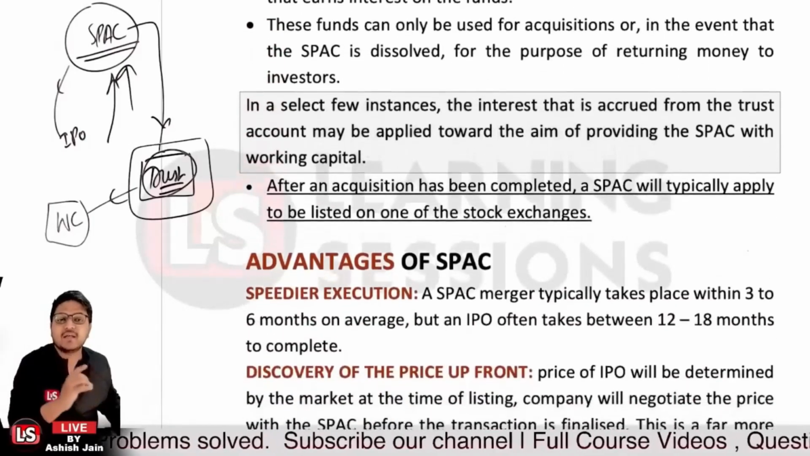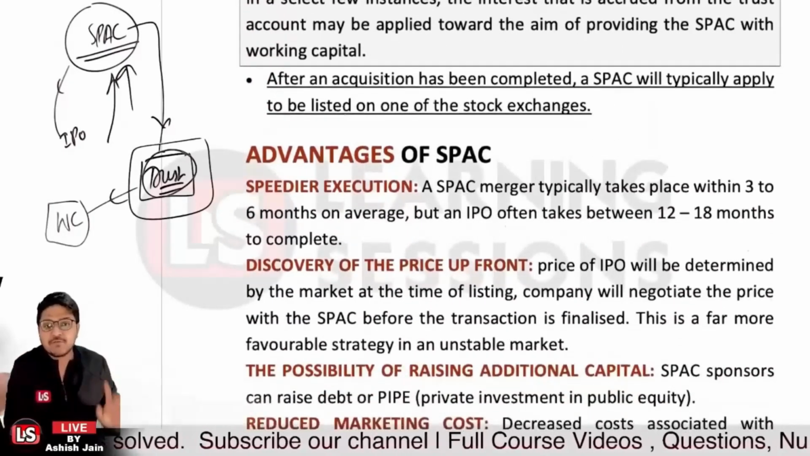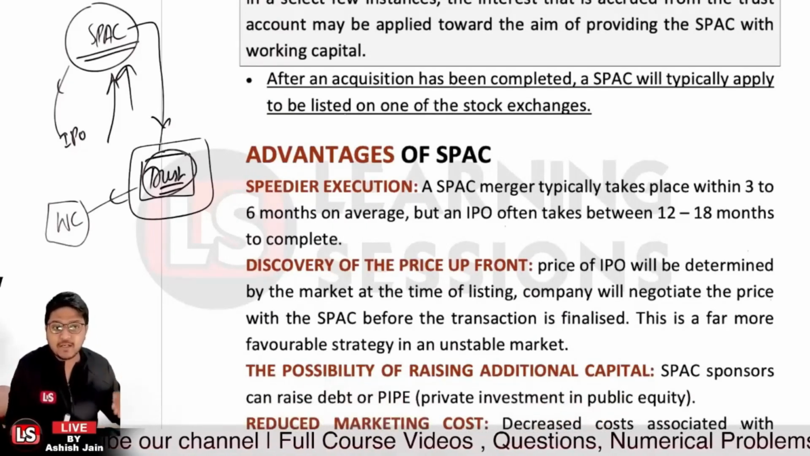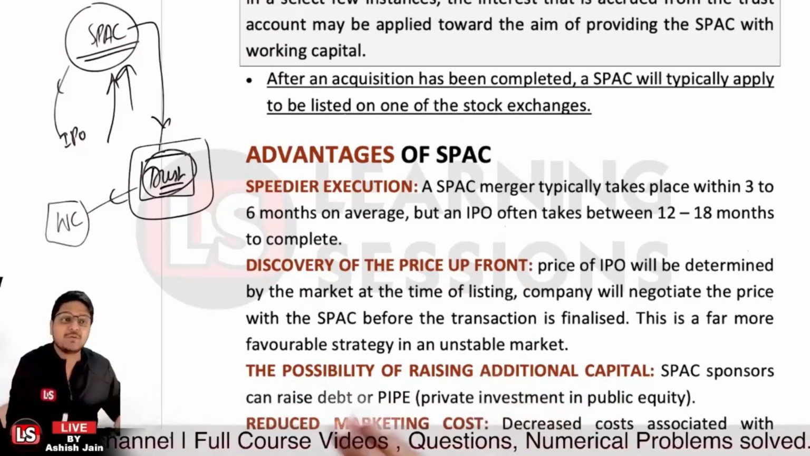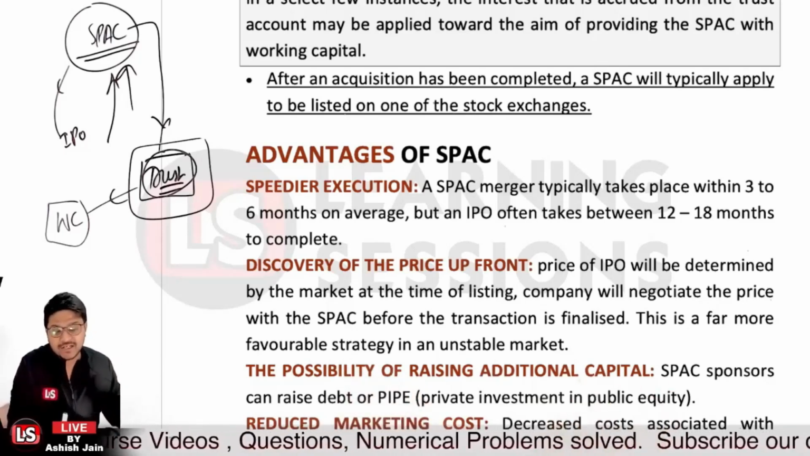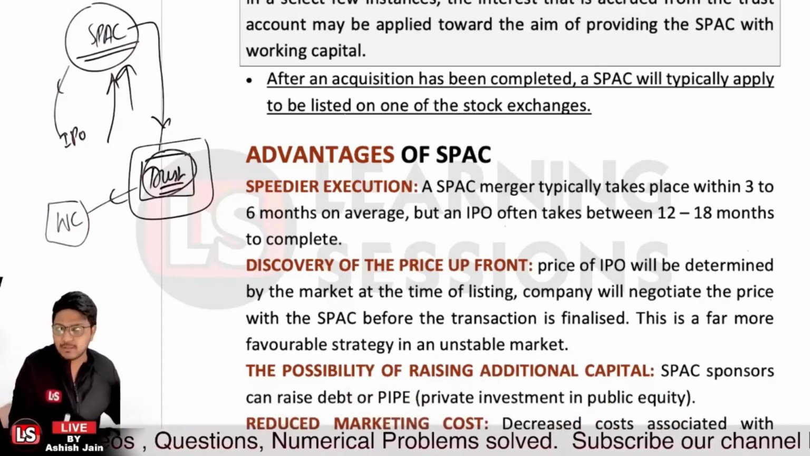Now let's have a look at the advantages of the same. First of all, it's related to speedier acquisition. In the previous scenario, I told you that a SPAC merger typically happens between 3 to 6 months, but in the case of an IPO, it generally takes 12 to 18 months to complete.